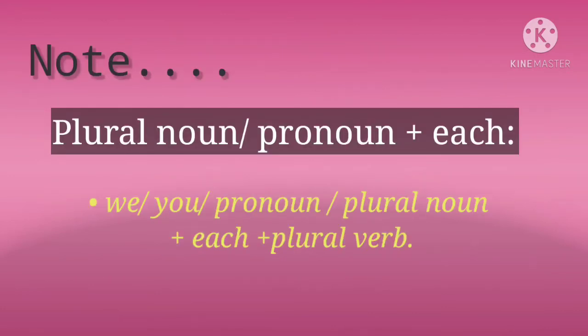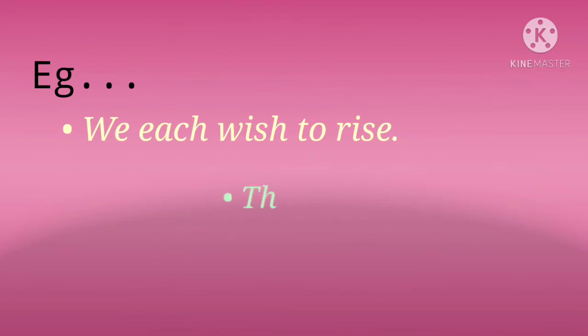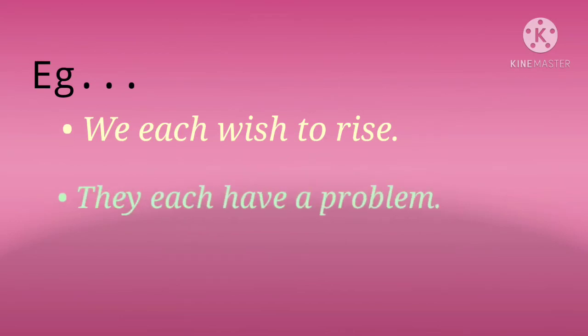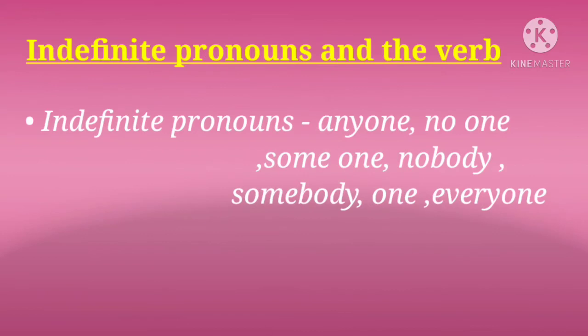Here we have to notice that when any plural noun or pronoun is placed before such a distributive pronoun, then we will put the verb according to that subject only. For example, we each wish to rise, they each have a problem, where the verb is used according to the subject: we, so wish in plural form. And in the second sentence, they is a plural pronoun, so the verb is used in plural form, that is have.